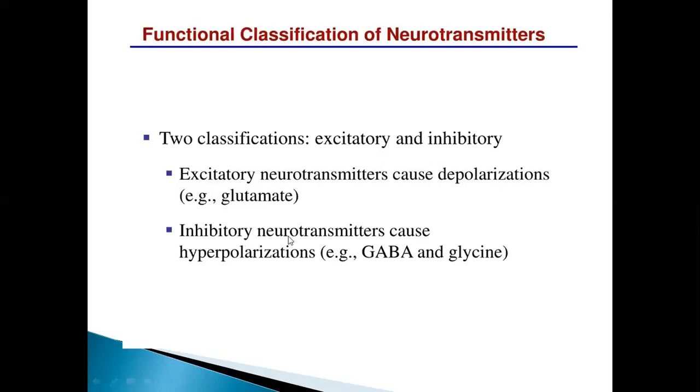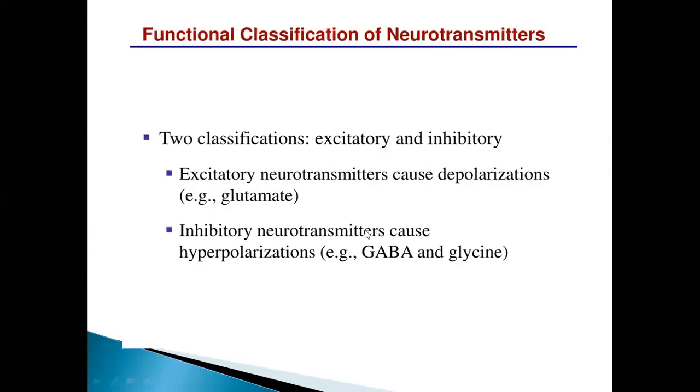Next are the inhibitory neurotransmitters. Other neurotransmitters cause hyperpolarization, the refractory period, if you remember what happened there, causing decreased membrane permeability to sodium ions, thus causing the threshold of stimulus to be raised. This section is called the inhibitory neurotransmitters.